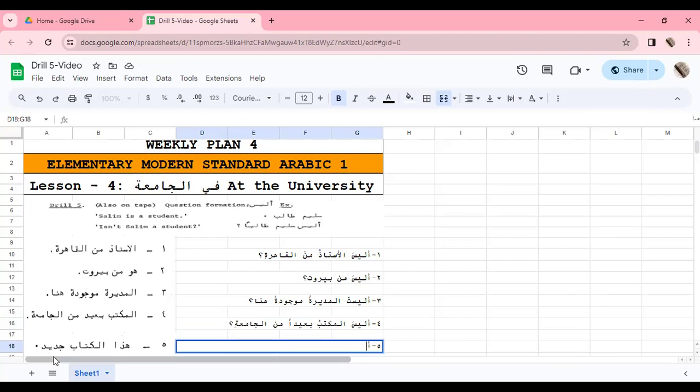Now let's see. Hazal kitabu jadidun. This book is new. So, is this book not new? It will be Alaysal, because Hazal Kitabu is masculine, so Laisa will be used. Alaysal Hazal Kitabu. Jadidun was Rafa, so now it will become Nasab. I will put a tanween of Fatah and a question mark.